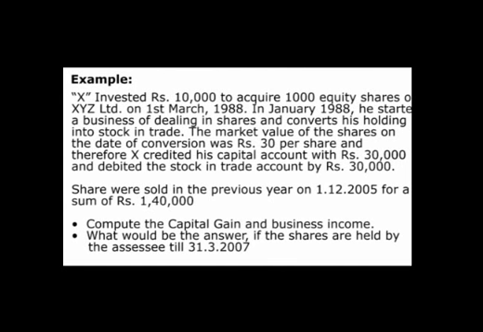The market value of the share on the date of conversion was rupees 30 per share, and therefore X credited his capital account with 30,000 and debited the stock in trade account by 30,000. The converted shares were sold in the previous year on 1st December 2005 for a sum of rupees 1,40,000.